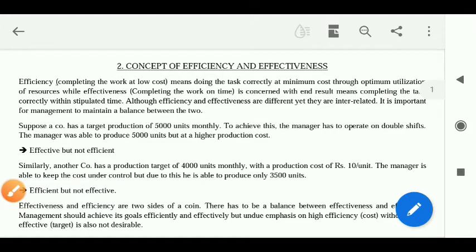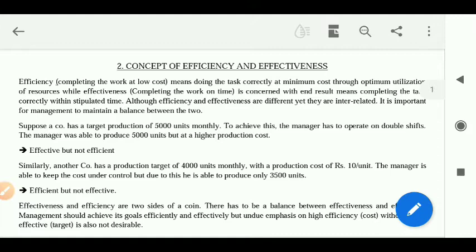Whenever we are talking about any kind of goals, objectives, targets, always remember that we are referring to effectiveness. I repeat, whenever we are talking about targets, objectives, organizational goals, we are referring to effectiveness.